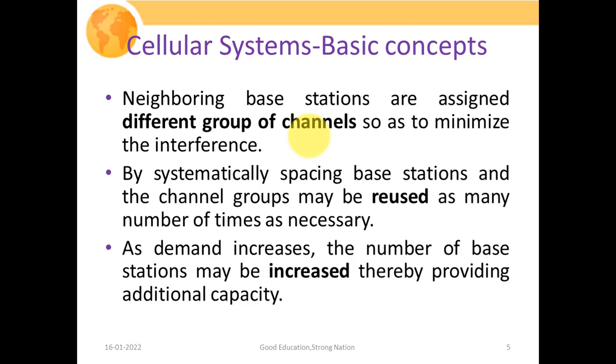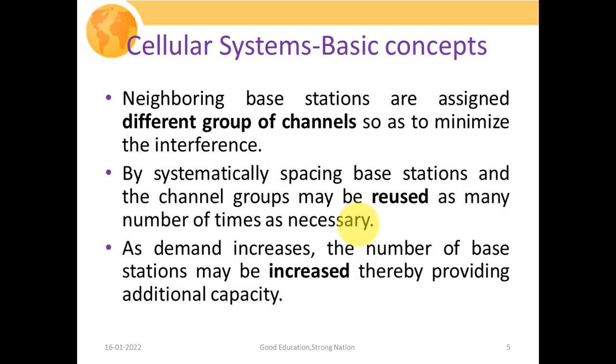To minimize it, we have to give different frequency bands to different base stations so that interference may be avoided. By systematically spacing base stations, the channel groups may be reused as many times as necessary. For interference to occur, we must have two or more signal transmissions over the same frequency band at the same time and in the same space.